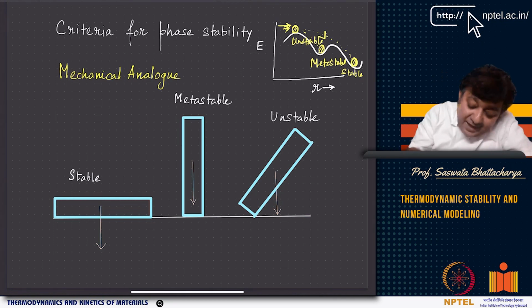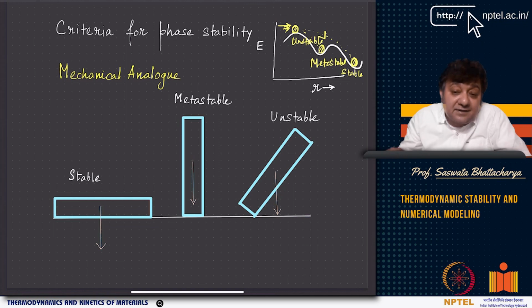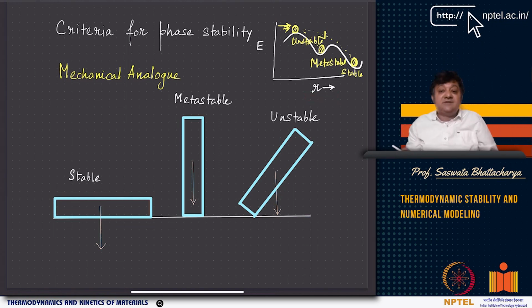So we have given a mechanical analog. Look at this. You have a mechanical analog of phase stability, and you have also drawn some imaginary energy surface. We look at the energy surfaces we generally encounter, and this energy surface is a function of position. So there are positions where the equilibrium will be unstable, there are positions where the equilibrium will be metastable, and there are positions where the equilibrium will be the most stable one, and